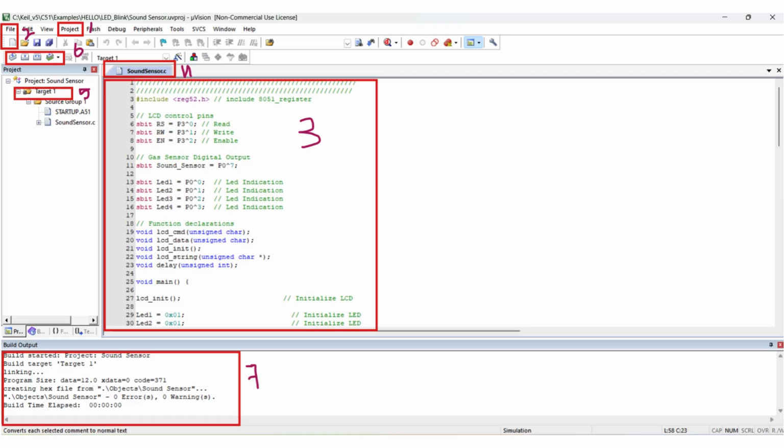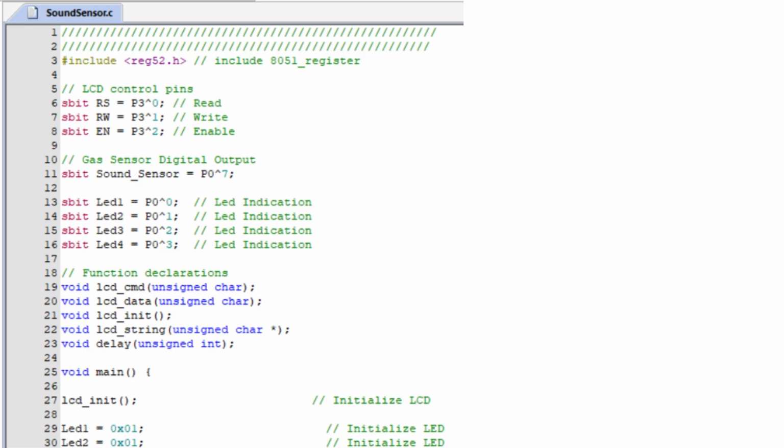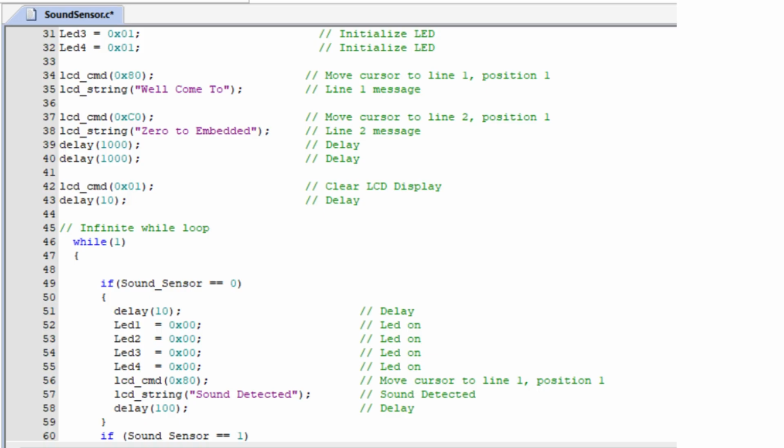Pause the video and understand the steps. Take a note: embedded C code of sound sensor interfacing with 8051 microcontroller. Pause the video whenever it's required.